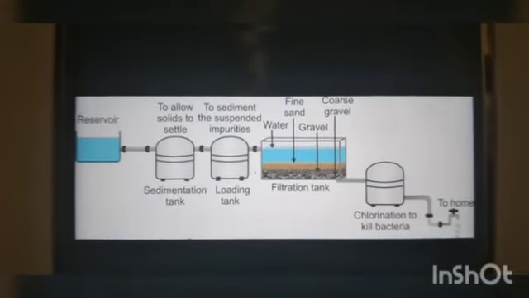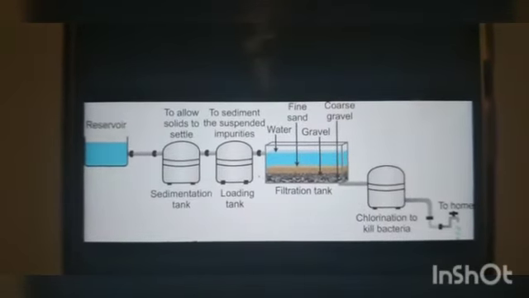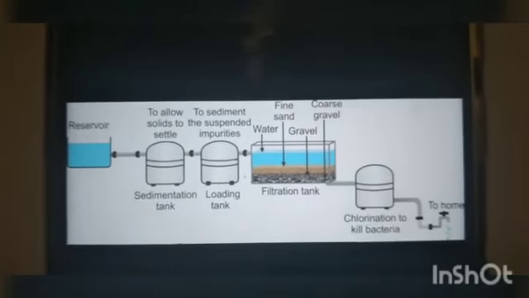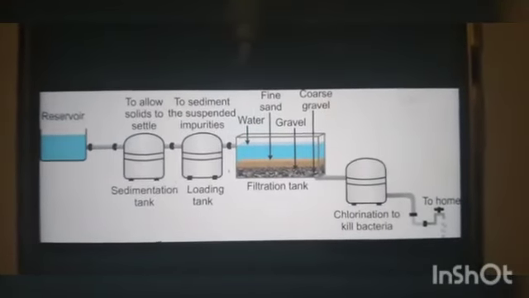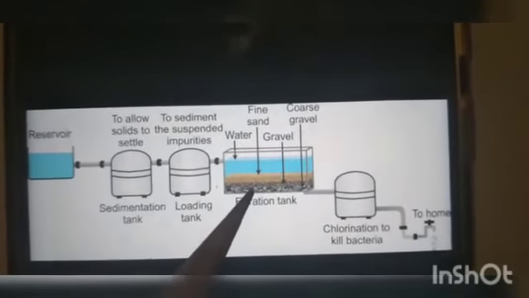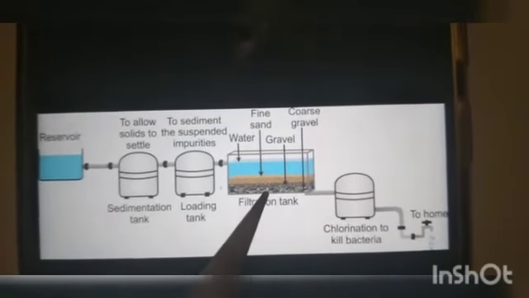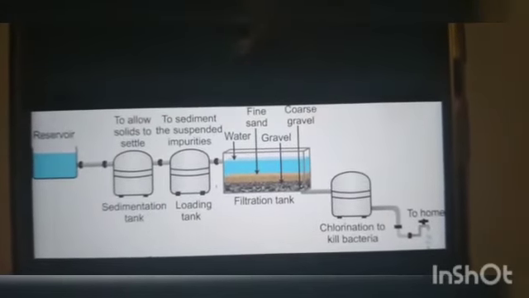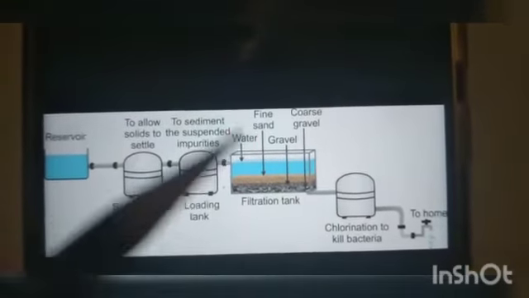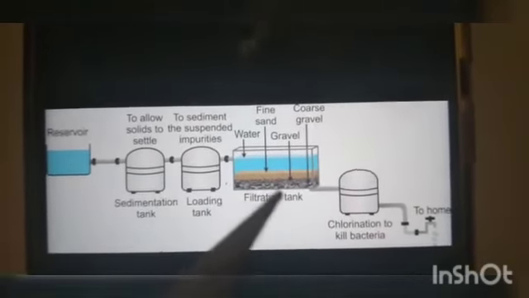Students, you have to remember one thing, our soil acts as a filter. If you pour water, it will be absorbed by the soil, right? And our soil has so many sizes, different soils have different sizes. So in the filtration tank they have arranged layers. First they put coarse gravel, means some big pebbles. On that they add gravel, small stones, as one layer. On that they add very fine sand. That becomes a filter tank.